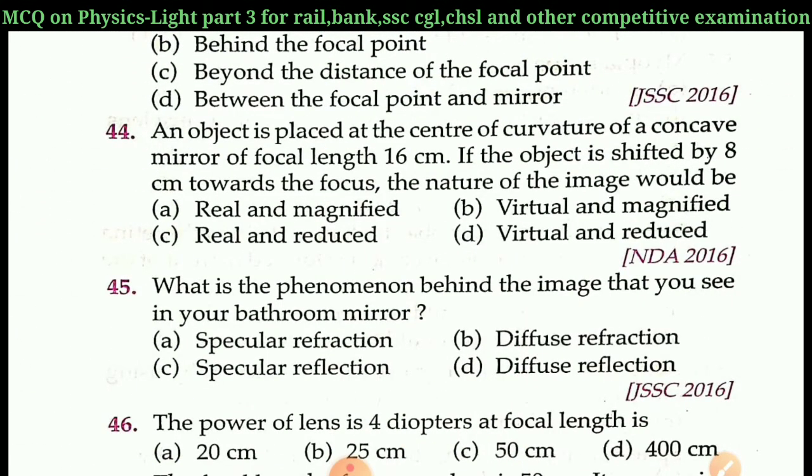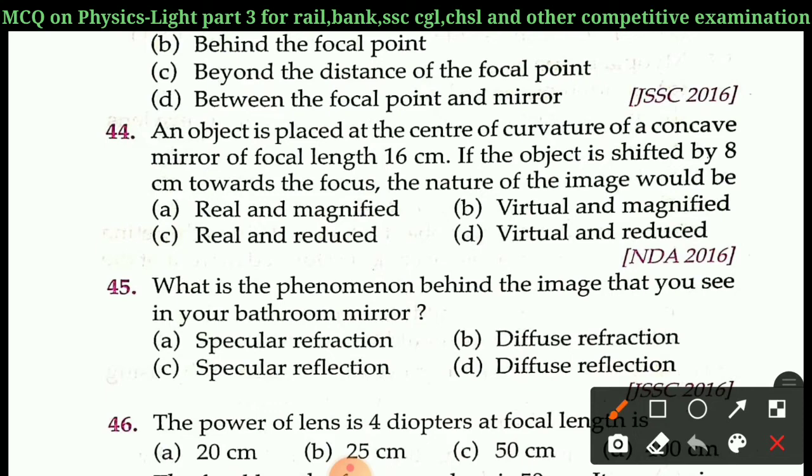Next question is question number 44. An object is placed at the center of curvature of a concave mirror of focal length 16 cm. If the object is shifted by 8 cm towards the focus, the nature of the image would be A. Real and magnified, B. Virtual and magnified, C. Real and reduced, D. Virtual and reduced. Right answer of question 44 is A. Real and magnified.